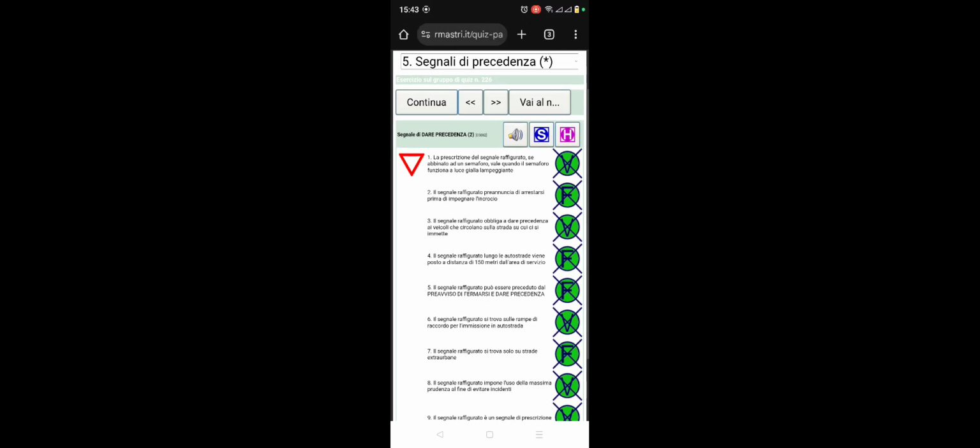So let me check if there's another question. So guys, look at the integration panel that carries 320 meters attached to the signal. That means this one is a preavviso di dare precedenza, which is notice to give right of way. So after 320 meters, when you get to the junction, you will meet the signal dare precedenza. So when you get there, just look to your right and to your left.